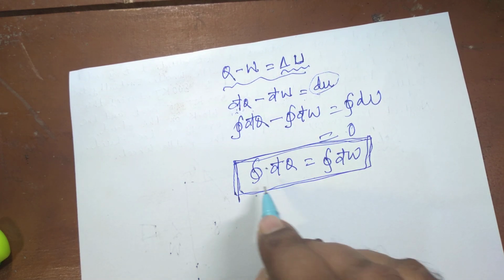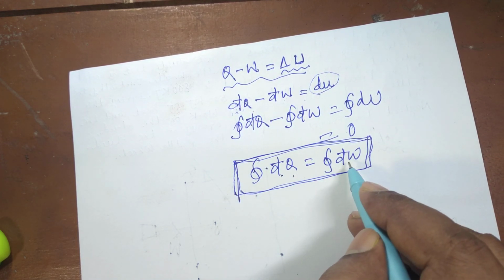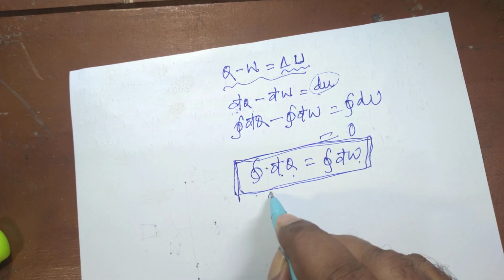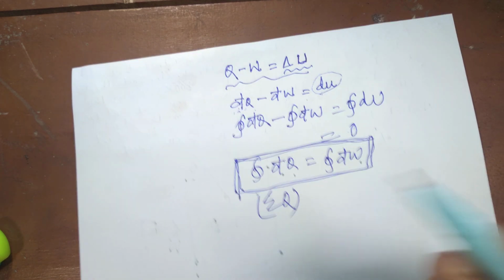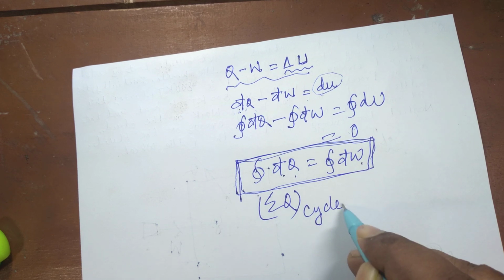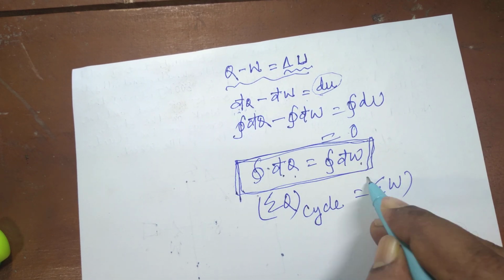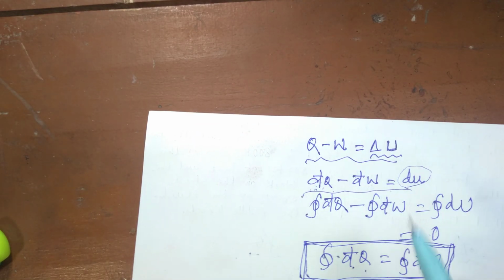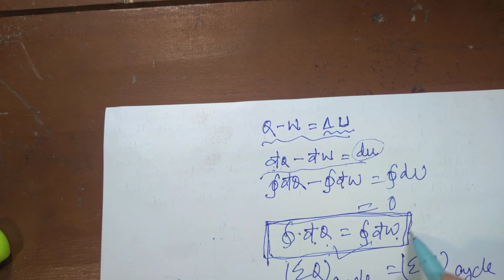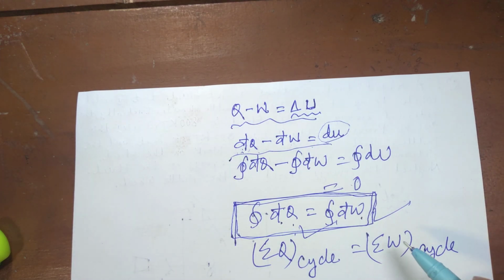That is, cyclic integral of dq is equal to cyclic integral of dw, or we can say sigma q cycle is equal to sigma w cycle. And this is the differential form, and this is the integral form of first law of thermodynamics for a closed system.